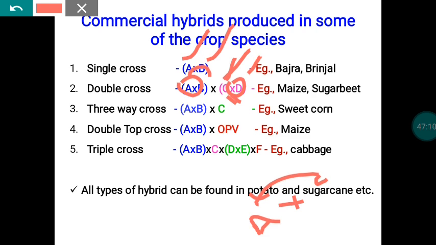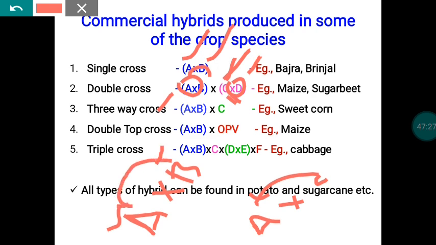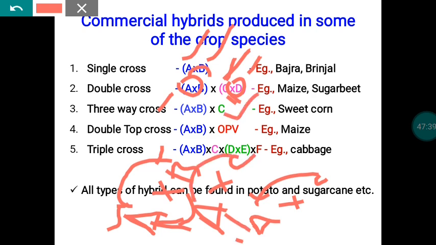Similarly, in a three-way cross, three parental line materials are used, normally known as inbred lines. Here A cross B will be raised in the first generation. This will be the female and this will be the male, and the pollen will transfer. From this you harvest the material. In the next generation, the material harvested from A cross B will be used as a female, and C material will be raised, so the pollen will be transferred. From that again we harvest. That is the three-way cross material. This is reported in the case of sweet corn.